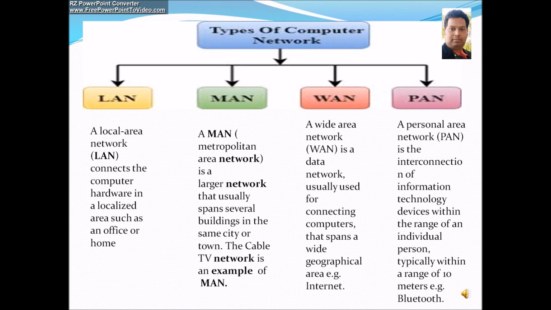Now here we come to PAN, personal area network. It is the interconnection of information technology devices within the range of an individual person, typically within a range of 10 meters. Example, Bluetooth. Any devices which are connected with the help of Bluetooth form a personal area network.